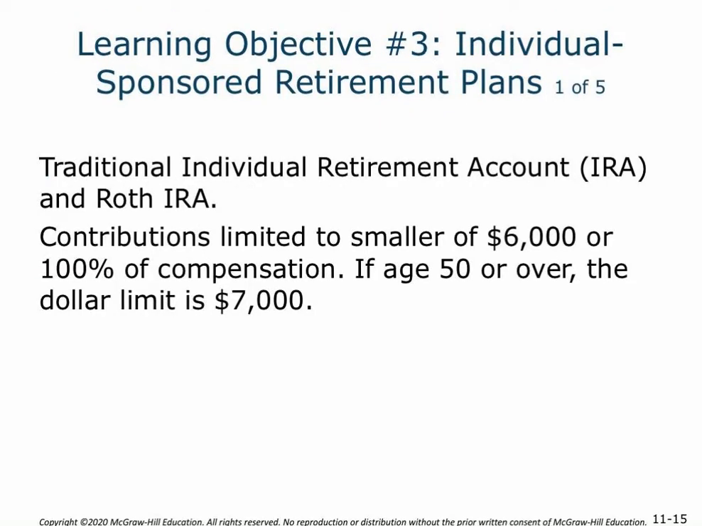Learning objective 3, individual sponsored retirement plans. A traditional IRA and Roth IRA contributions are going to be limited to either $6,000 or whatever the compensation is. If you're age 50 or over, the dollar limit's going to be $7,000. The traditional IRA and the Roth IRA are going to differ in terms of when that tax benefit's going to result, though.